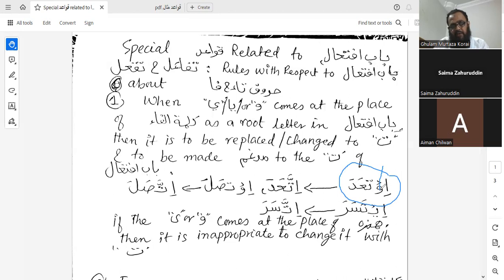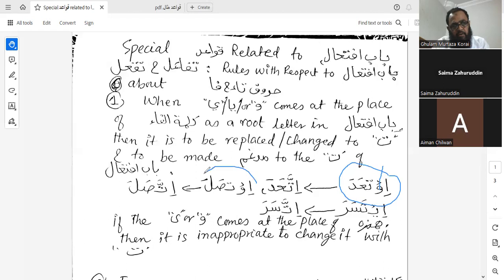Now this waw, because it comes in the kalimatul fa of bab ifti'al and is a root letter, is going to be changed into ta, so it will be itta'ada. Because two ta's come over there, the first ta will be mudgham, and the second ta, that is the ta of bab ifti'al, will be mudgham fi. So after the process of idgham, that will become itta'ada.